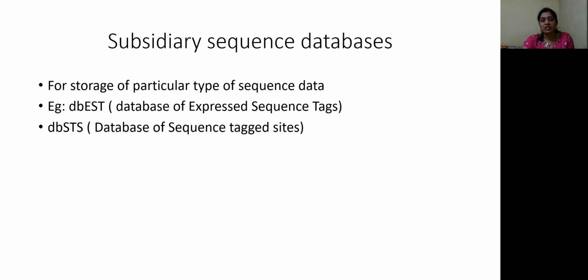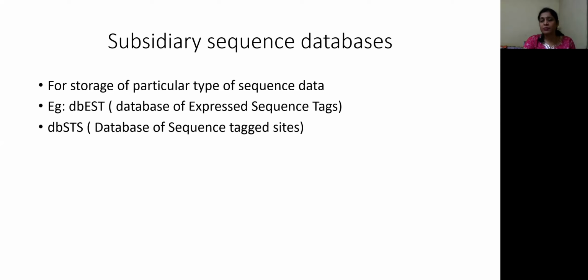So far, we have discussed the details of GenBank, which is the nucleotide sequence database. There are also some subsidiary sequence databases available. The main databases like GenBank have vast information. For any such main primary sequence database, there can be several subsidiary sequence databases.